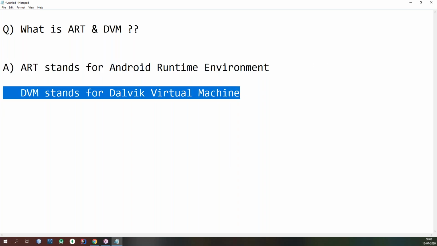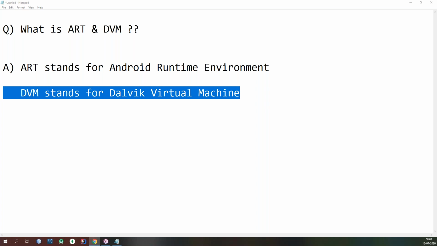DVM stands for Dalvik Virtual Machine. So what were the differences? What were the differences you have to learn between ART and Dalvik Virtual Machine? That is the most important thing.